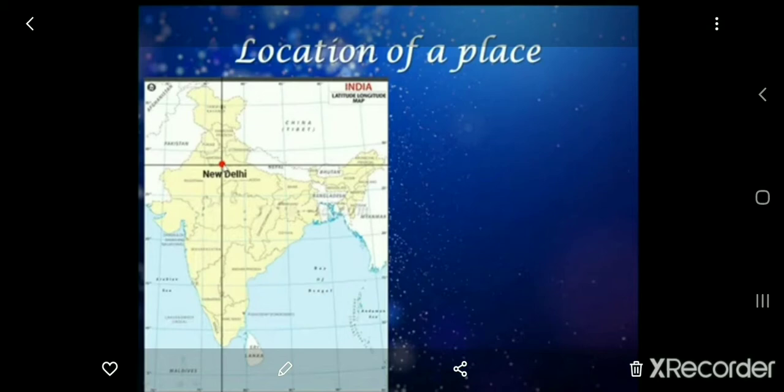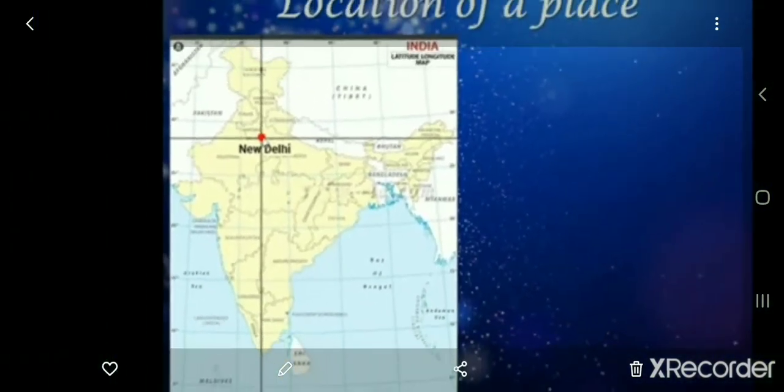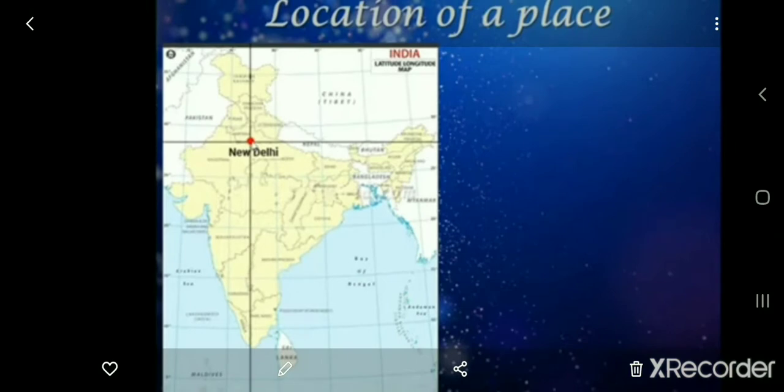While describing the location of a place, only one parallel and one meridian is considered. You can see here, to find the place New Delhi, one horizontal line and one vertical line are there, right? So it means that while finding this, only one parallel is necessary as well as one meridian. Okay.